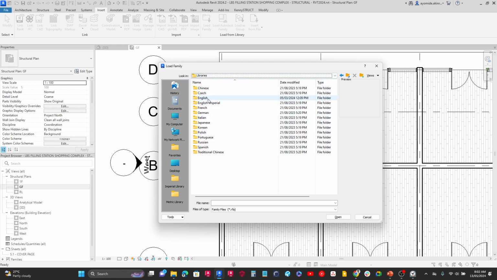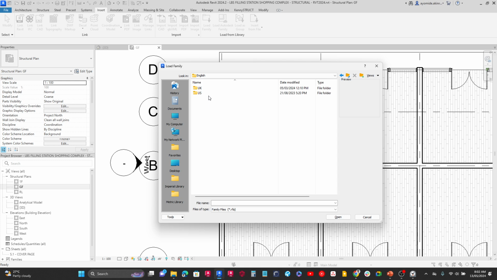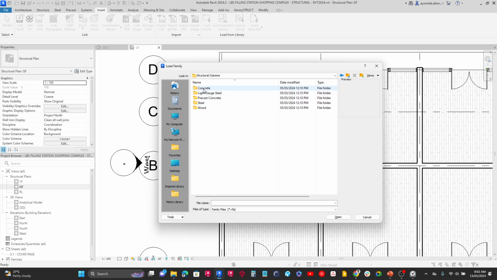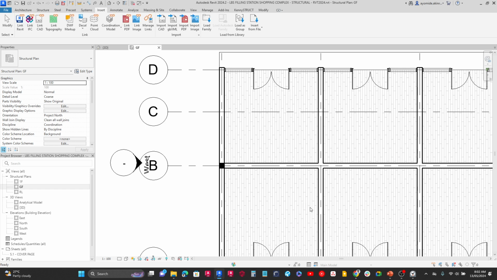I'm going to come over here and look for English, and I'll look for where I have my files saved. So let's say UK. I'm going to come over here and search for structural columns. Look for the material you want, which is concrete, and then select the concrete rectangular family type. So we see concrete rectangular.rfa. When I do that, I can click on open. Once I do that, it's going to load that Revit column into the project, so you should have it available.